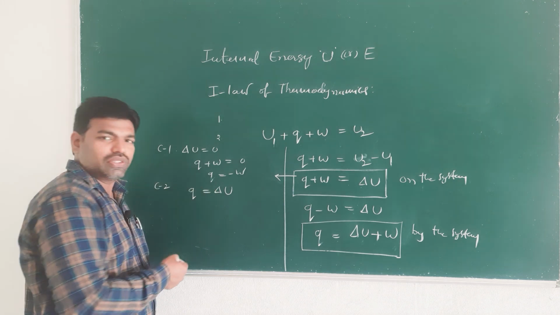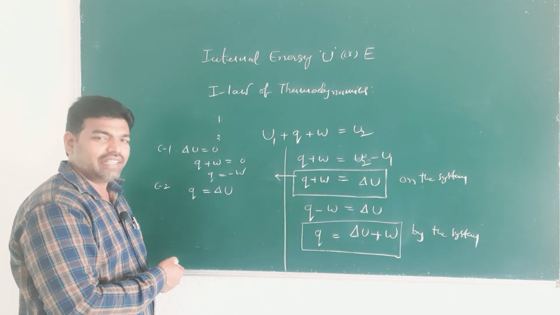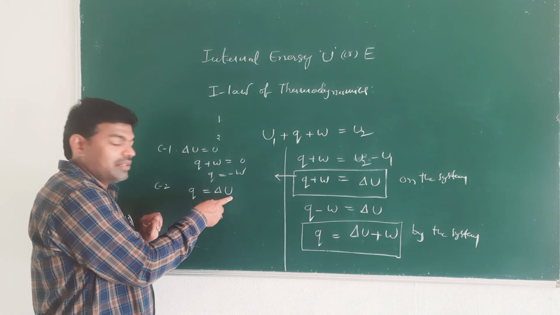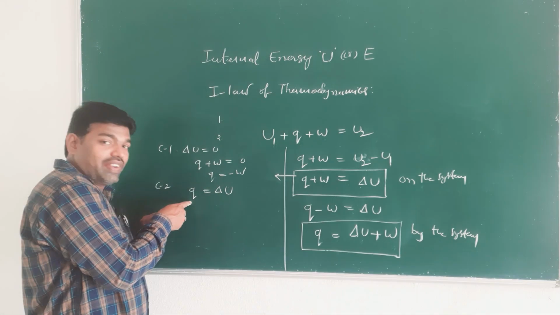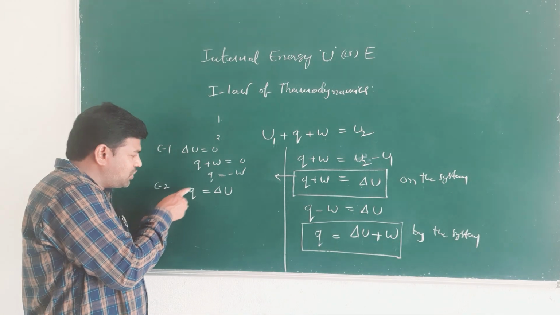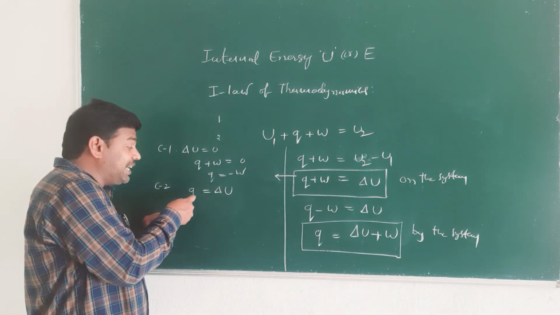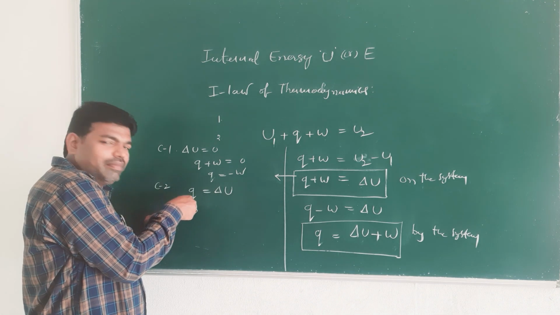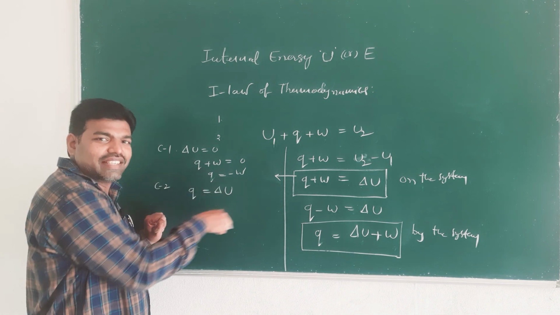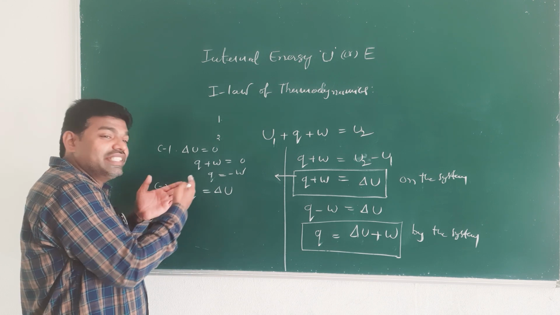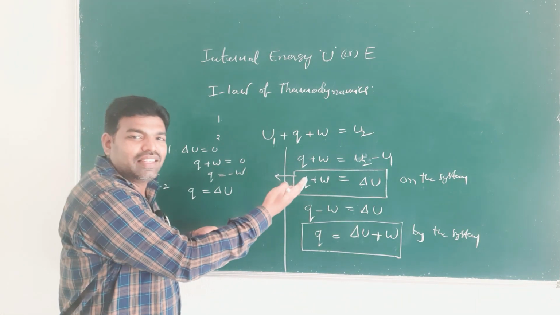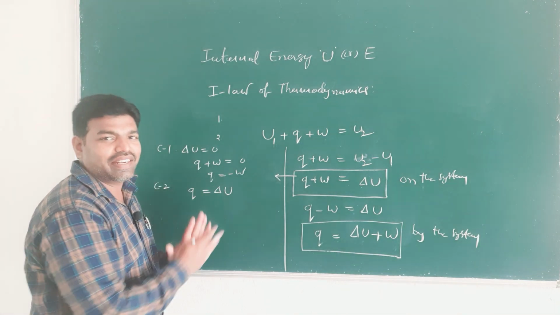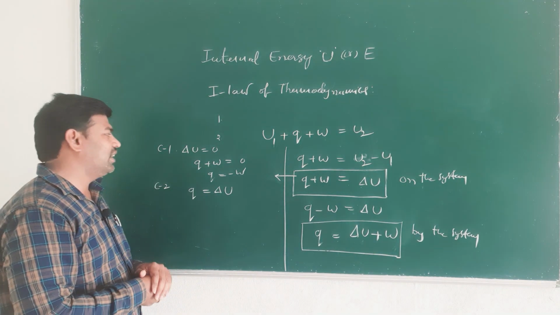Heat lost by the system, internal energy decreases, right. So heat absorbed by the system, internal energy of the system increases. Heat lost by the system, internal energy of the system decreases. Okay, that is the second case.